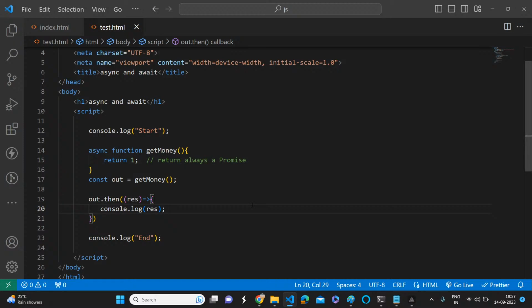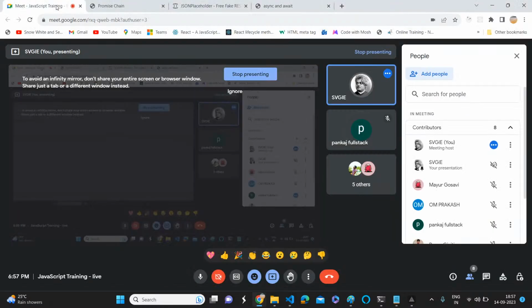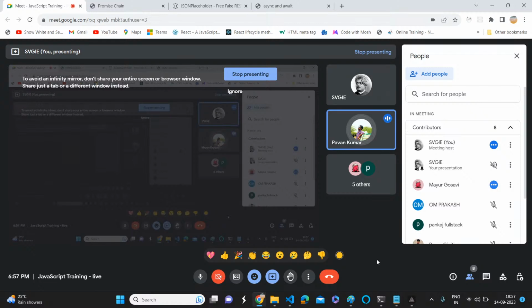The first rule is, if you want to use await, you should have an asynchronous function. Inside the asynchronous function only, you can use await. But if you want to use async, you don't need help from await. Yes or no?